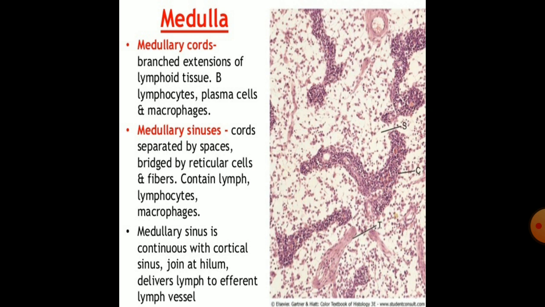The medulla contains the medullary cords, which are branched extensions of lymphoid tissue. B lymphocytes, plasma cells and macrophages are found here. Then the medullary sinuses, which are found in the medulla. These are the cords which are separated by spaces, bridged by reticular cells and fibers. They contain lymph, lymphocytes and macrophages. The medullary sinus is continuous with the cortical sinus, and they join at the hilum and deliver lymph to the efferent lymph vessel.